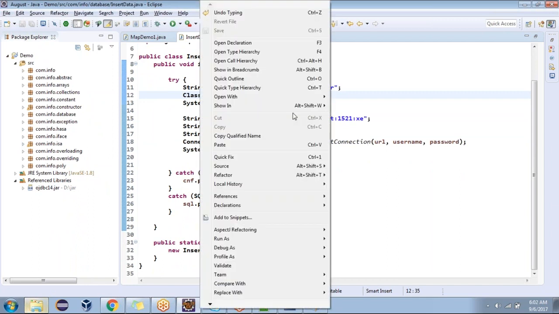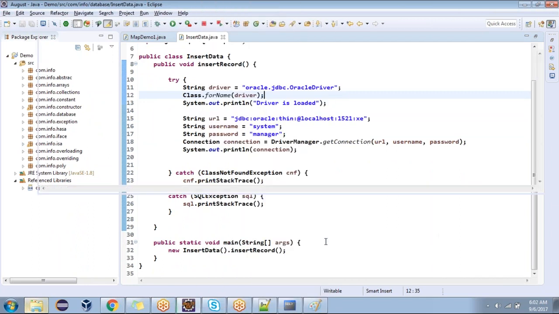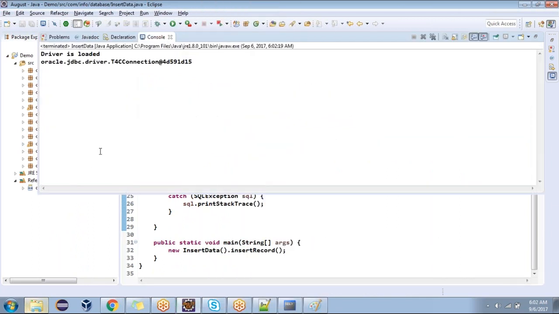Now look. Right click, run as Java application. Any exception this time? No. The driver is loaded and we got a connection. Are you able to see the connection? That's T4CConnection. It's an implementation class for the Connection interface.